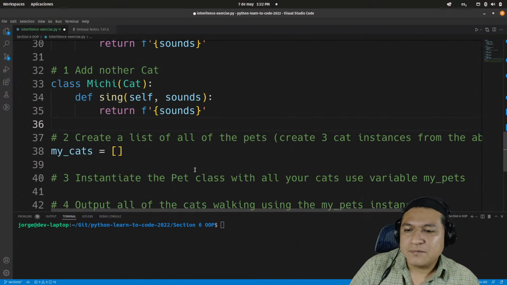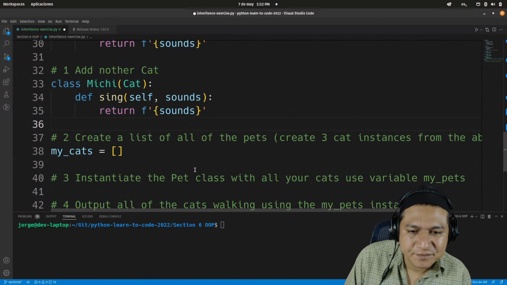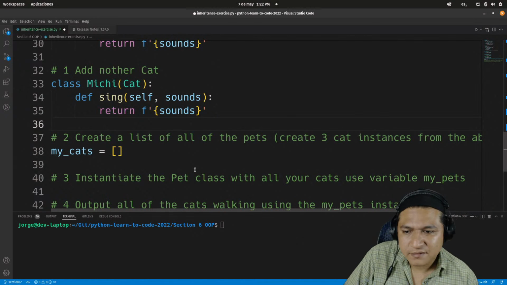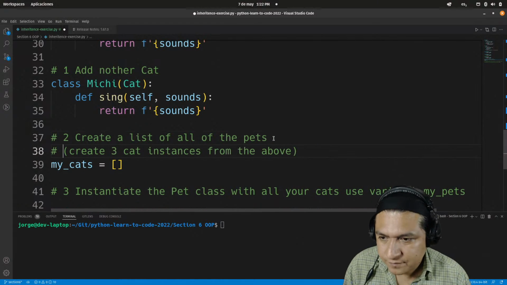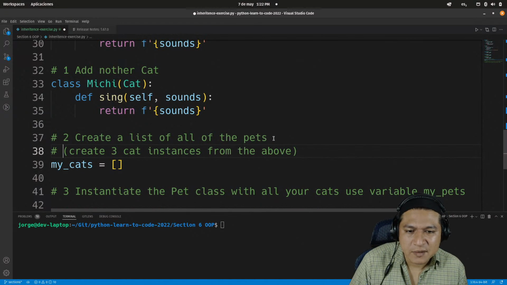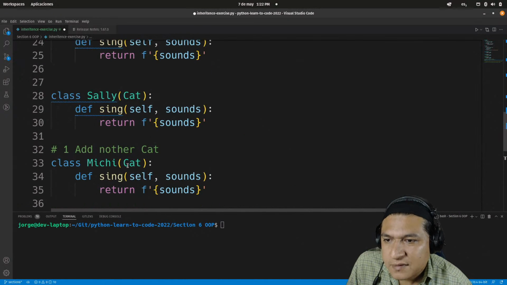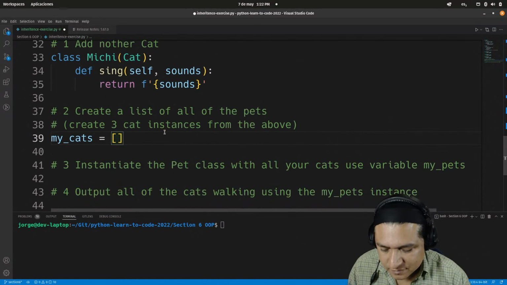Okay, now create a list of all of the pets. Create 3 cat instances from the above. Oh, okay. I guess you're going to be Simon, Sally, and Michi.